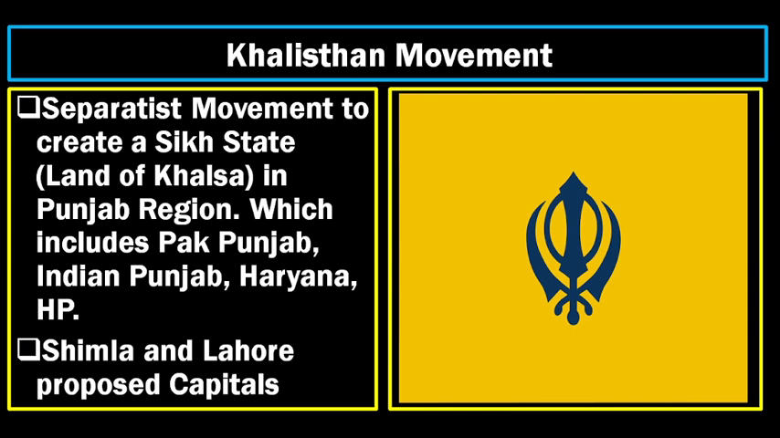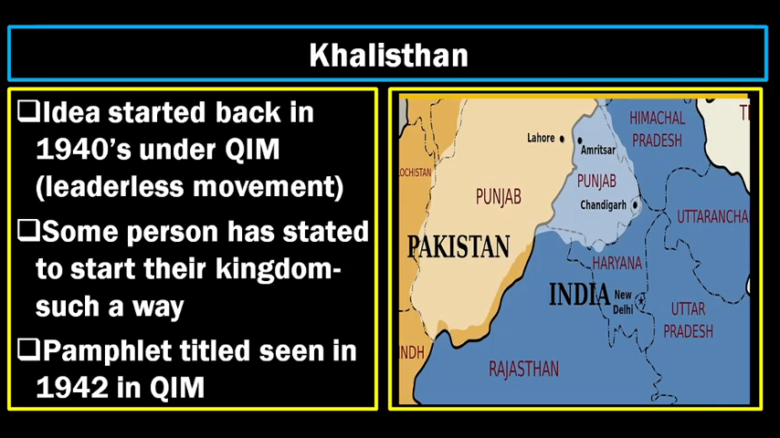In the same kind of thing, people in 1942 came up wanting their own self-governing state. This resulted in the movement called Sikh state, the land of Khalsa, in the Punjab region. But according to the Khalistan supporters, Pakistan Punjab, Indian Punjab, Haryana and Himachal Pradesh all together would turn into one single state called the Sikh state, and they wanted to have their own autonomy. They decided that Shimla and Lahore are the proposed capitals. So Khalistan was born in the 1940s, from the leaderless Quit India movement, and a pamphlet was also released at that point.